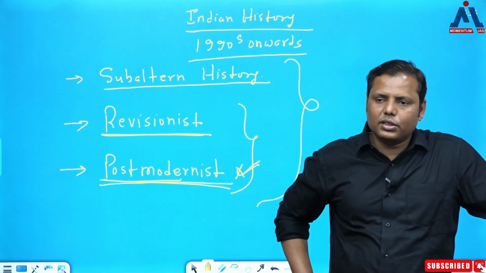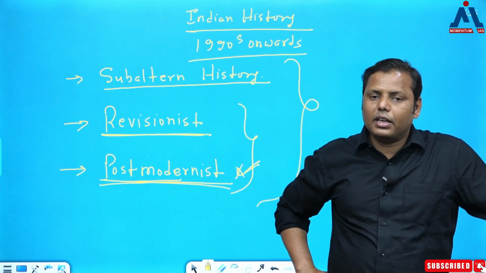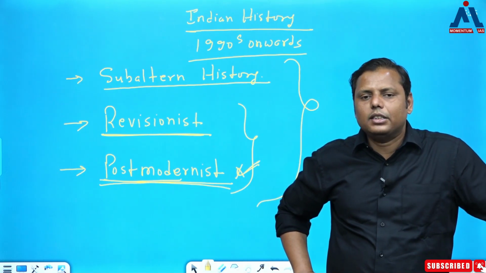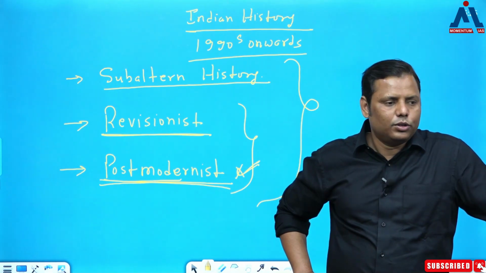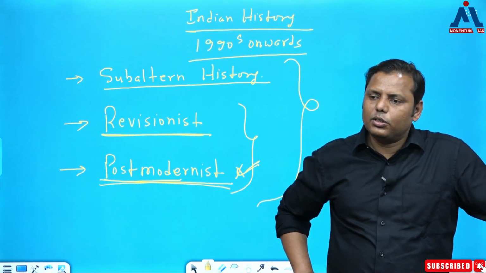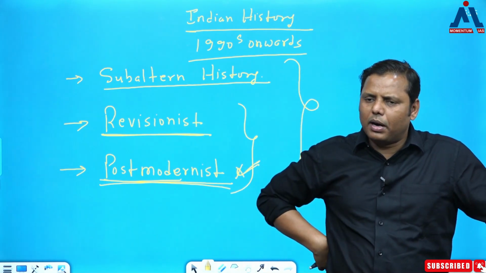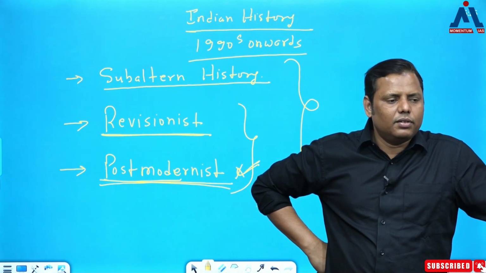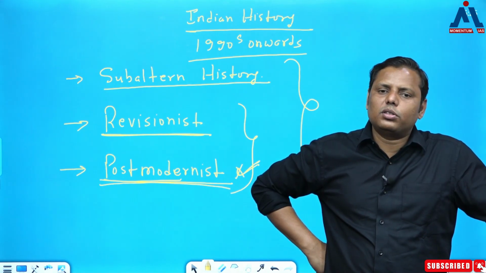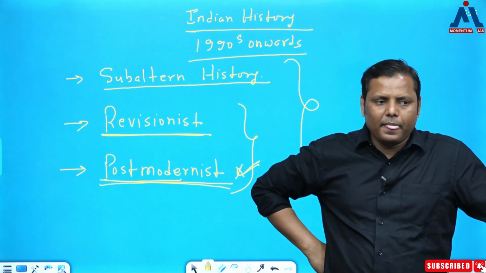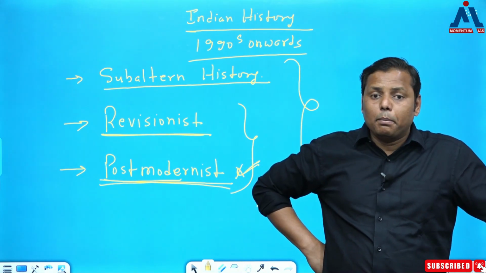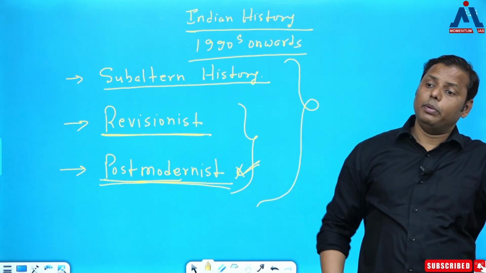Who are these right wing historians? And why have these people become very active again? Have you heard of R.C. Majumdar? R.C. Majumdar is a very old historian. Some were active in the 19th century and then some part of the 20th century. Now R.C. Majumdar is a very popular historian, and what sort of historian was he? He was a nationalist historian. He is known as a nationalist historian. But then R.C. Majumdar has again become very active.